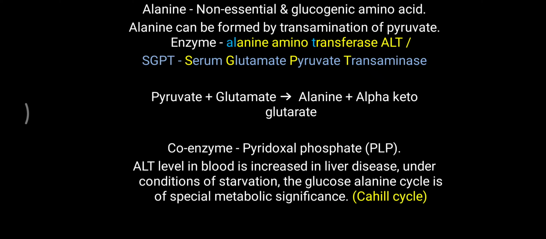So here you have to remember the Cahill cycle, that is called the glucose alanine cycle, rather than the Cori cycle, that is the glucose and lactate cycle. So you have to remember the difference between the Cahill cycle and the Cori cycle. The Cahill cycle is related with alanine, which is called the glucose alanine cycle. Now how exactly is this reaction occurring? That is, the SGPT reaction or ALT reaction, how it occurs, we will look at.